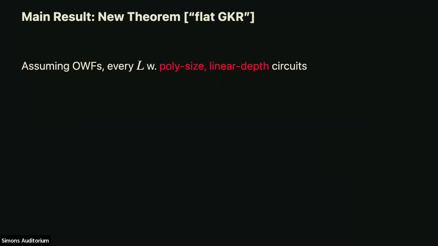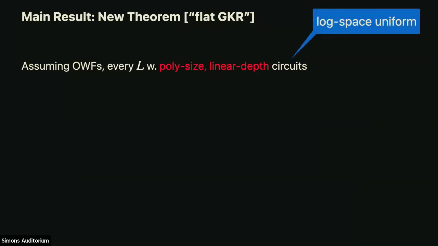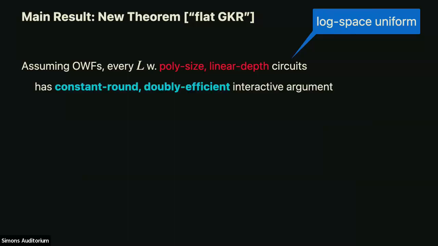And the new result I want to tell you about is that, assuming only the existence of one-way functions, we show that any language that's computable by a family of circuits of polynomial size and up to linear depth, I don't want to talk much about uniformity, but the circuits have to be uniform, in particular log-space uniform, every such language has a constant-round, doubly efficient interactive argument. Okay, only assuming the existence of one-way functions.